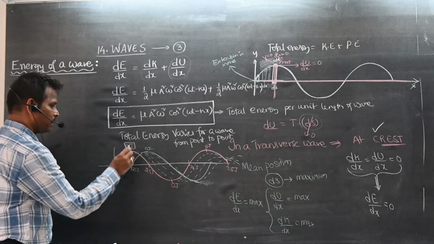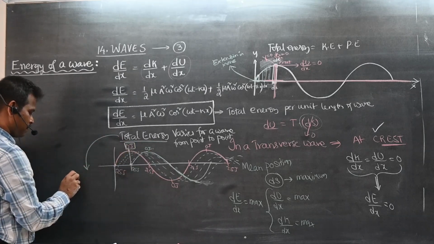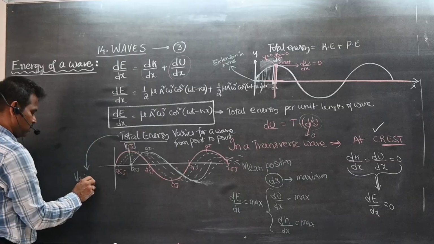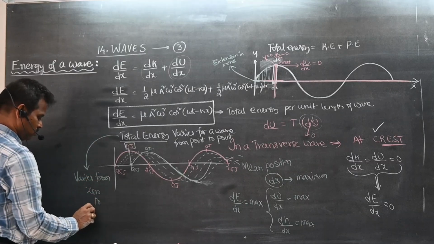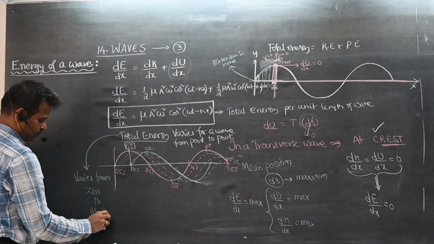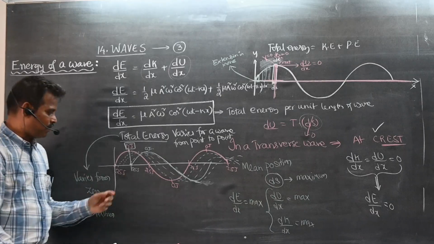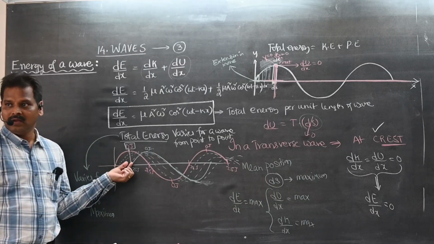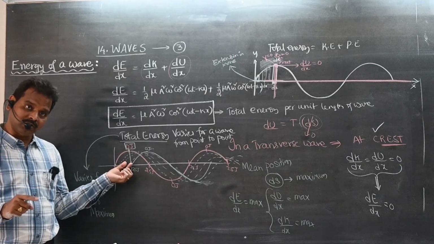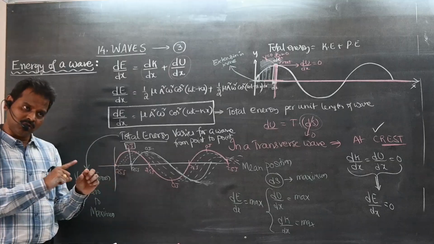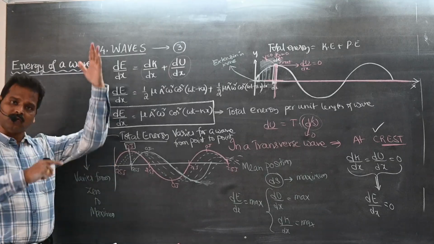So what can you write? Total energy varies from 0 to maximum. At some time at this point the energy will become 25 joules, at some time it will become 0. Once again 0 increases 1, 2, 3, 4 up to 25.